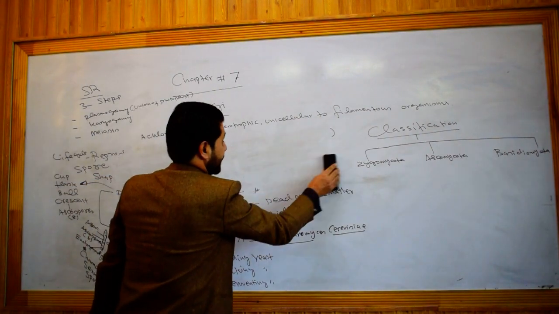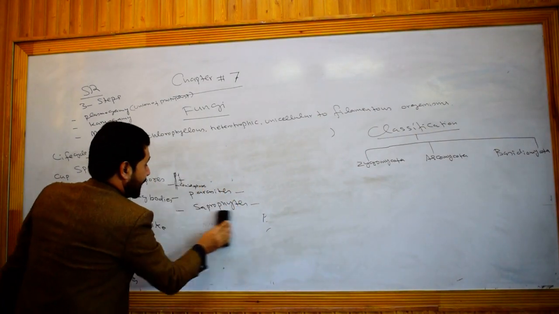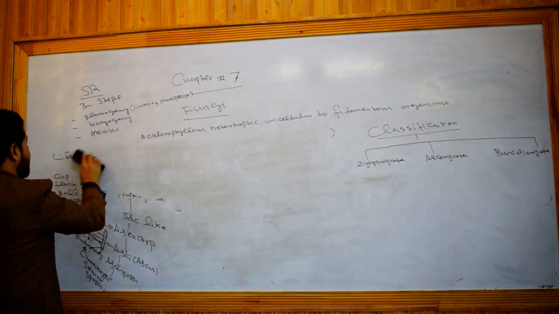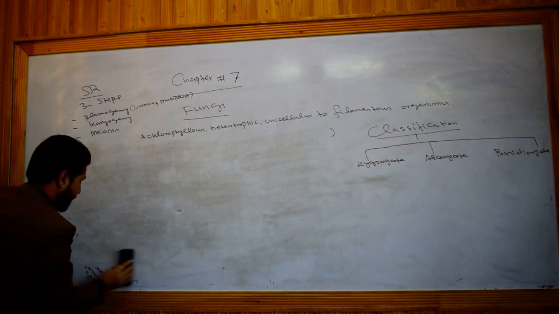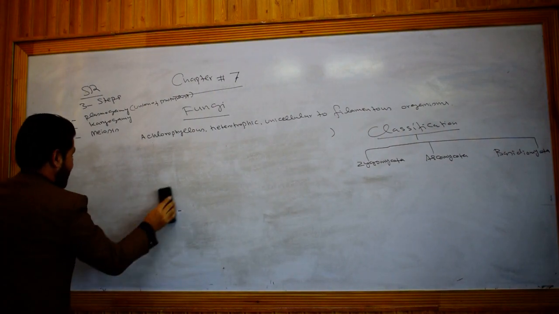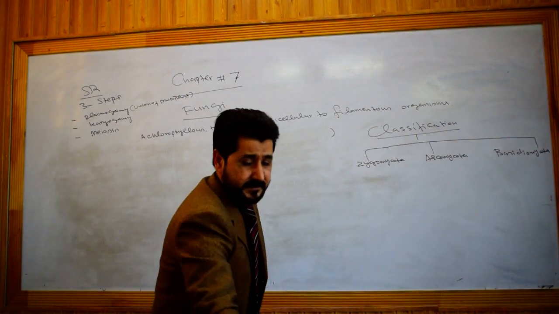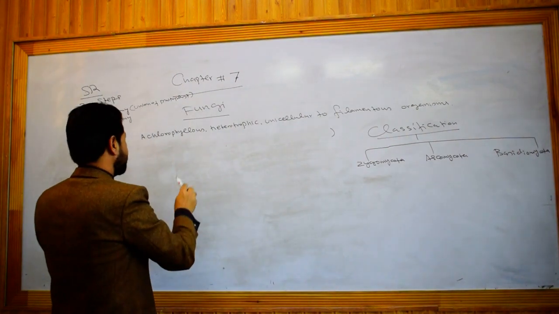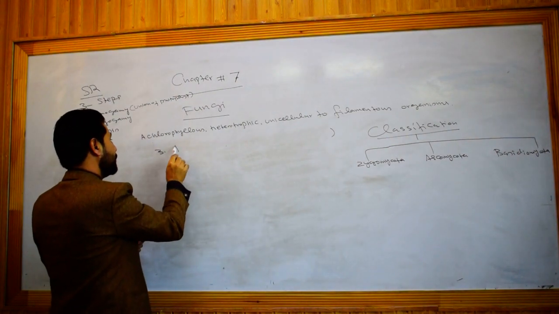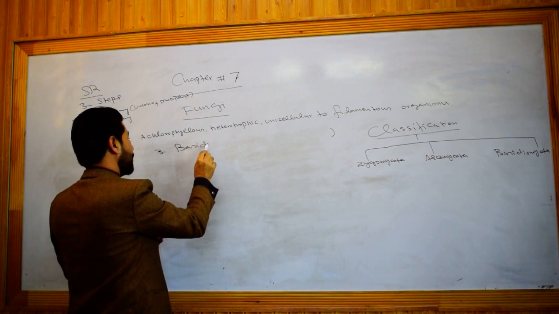Let's talk about the last subdivision. The last subdivision is Basidiomycota.